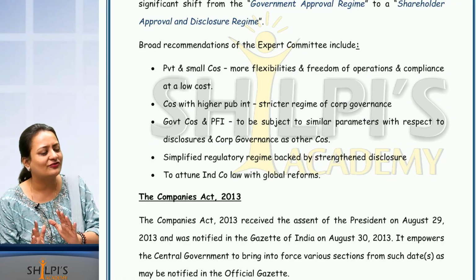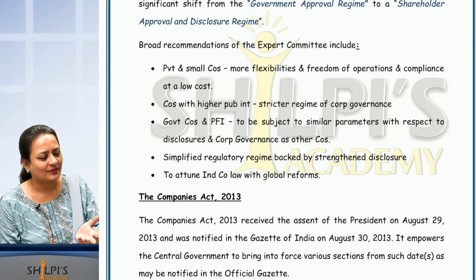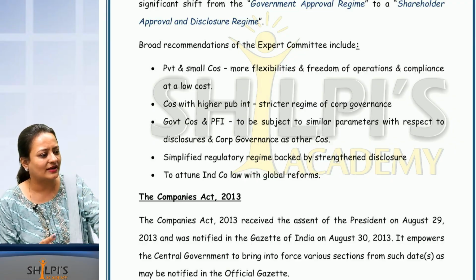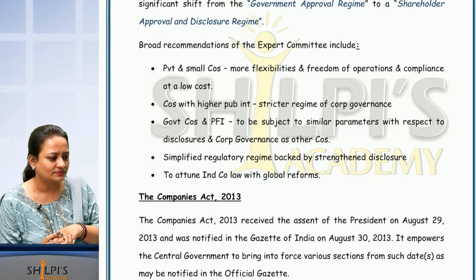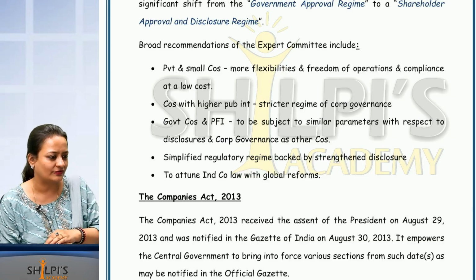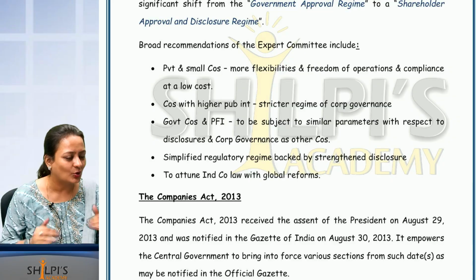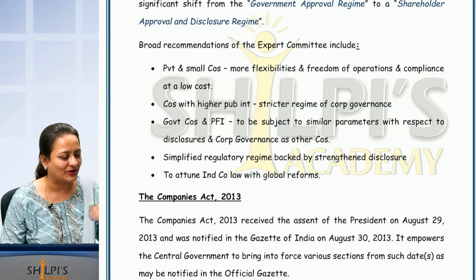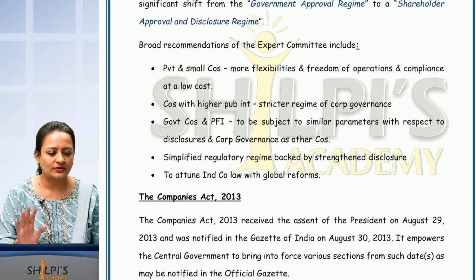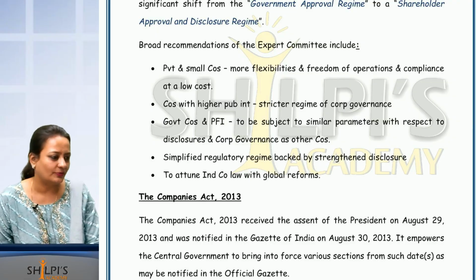Private companies, if you ask them to do so much compliances, not fair, right? Probably the turnover itself is 40-50 lakh. In that you are asking 10 lakh compliances. Who will do? So private company compliances is actually under 1 lakh rupees itself. I am just giving you very rough figures, don't take them as benchmark figures. It's just an example. Okay. So these private and small companies have a lot of flexibility and lot of benefits.